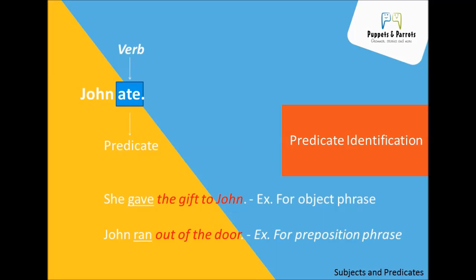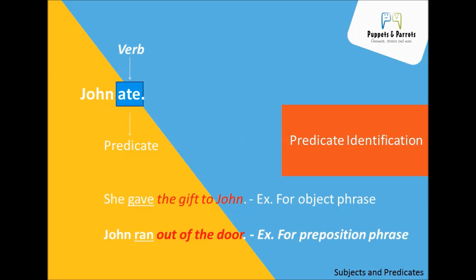And the predicate, which always includes the verb, relates something about the subject. So, after the verb, the entire group of words comes under the predicate. So, the subject is John and the predicate is ate. Now for the next example, we see a predicate that contains a verb and an object phrase. For example, she gave the gift to John.